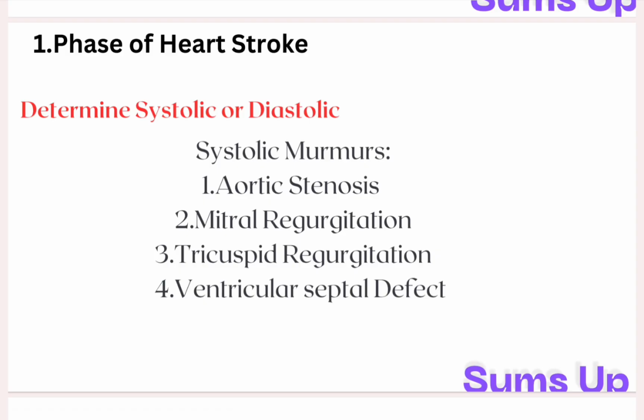You have to memorize it, no way around it. So aortic stenosis, mitral regurgitation, tricuspid regurgitation, and ventricular septal defect are your systolic murmurs. Easy way to remember: think the heart is squeezing and something is blocked or leaking forward.